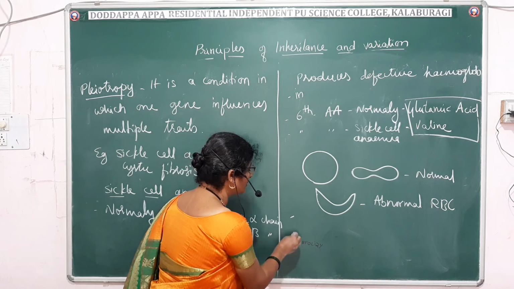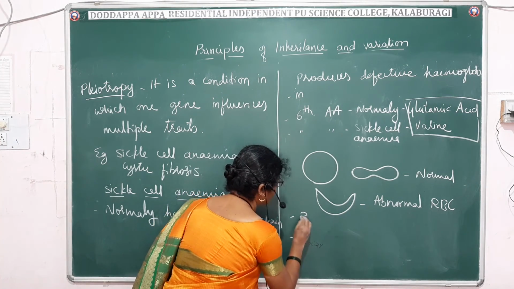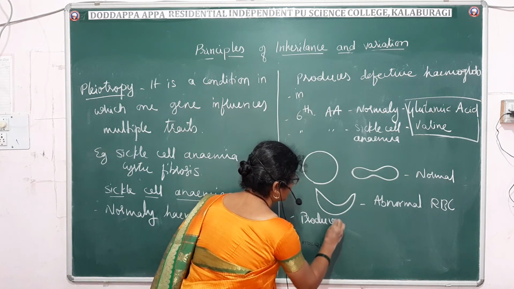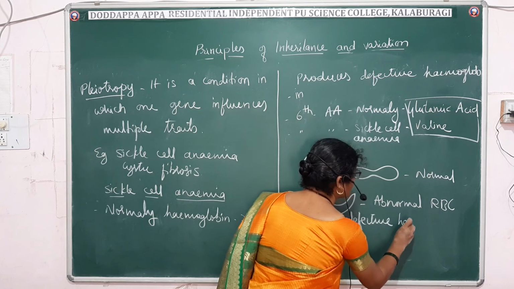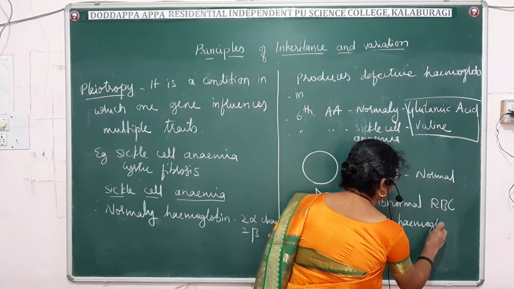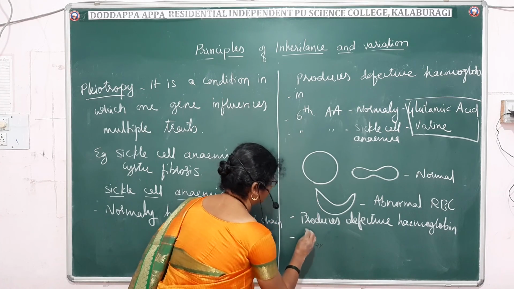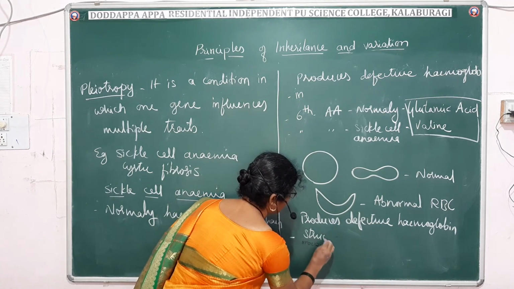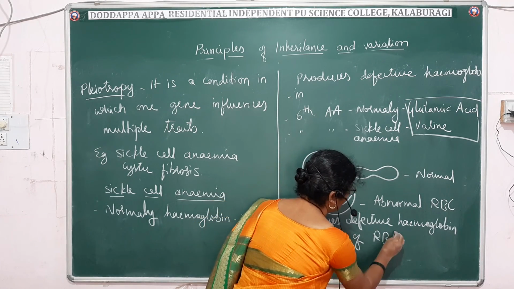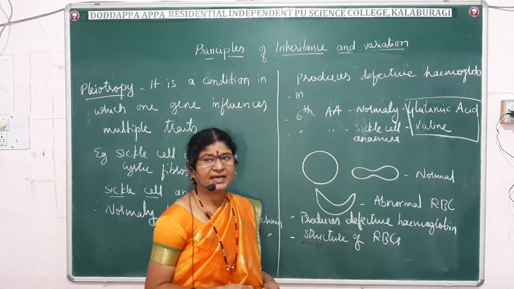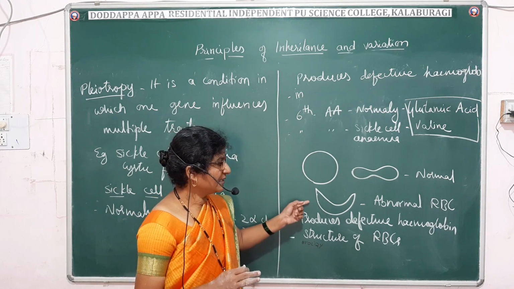So what 2 characters is it going to control? One, it produces defective hemoglobin. And second, it affects the structure of RBCs. These 2 characters will get affected by the gene. So the person who is